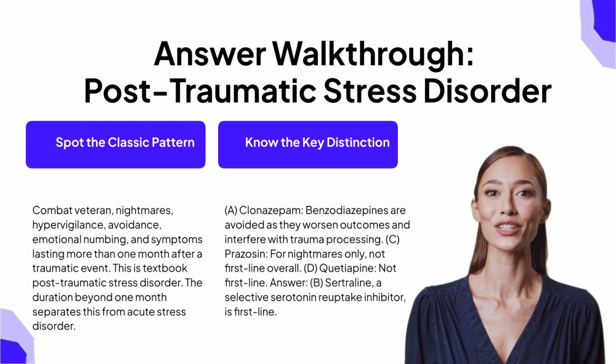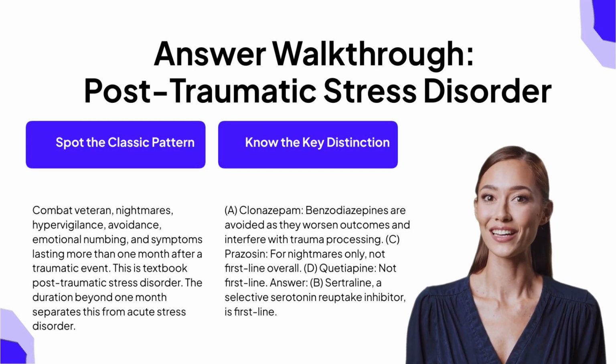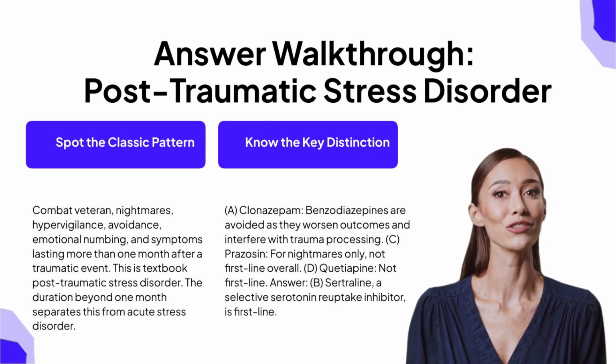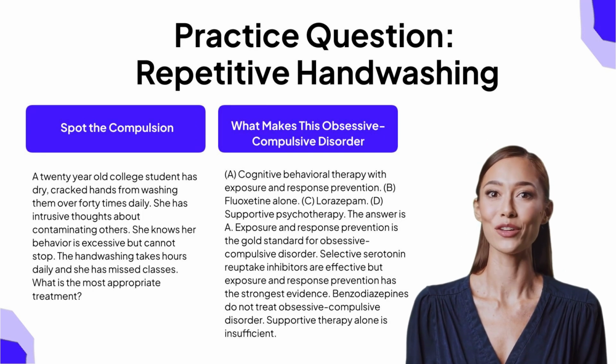A selective serotonin reuptake inhibitor is first-line pharmacotherapy for post-traumatic stress disorder, and sertraline is one of only two that have specific approval for this indication. Here is our final practice question.